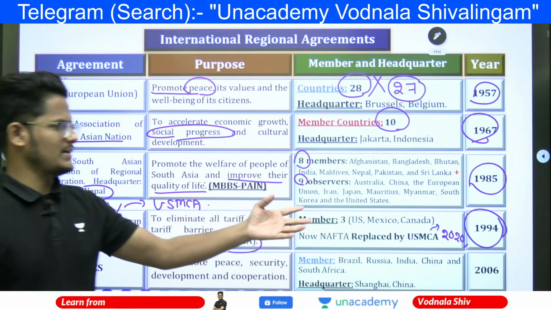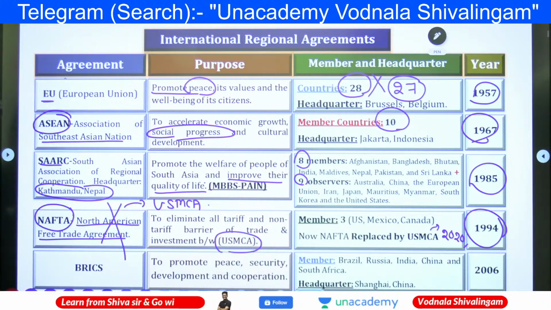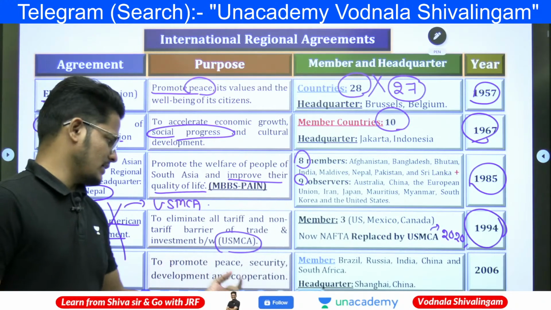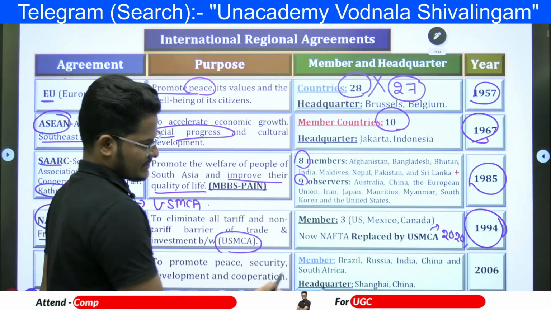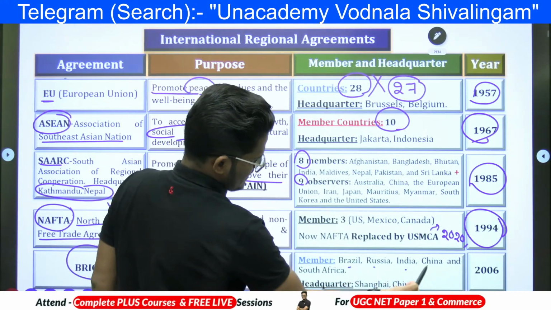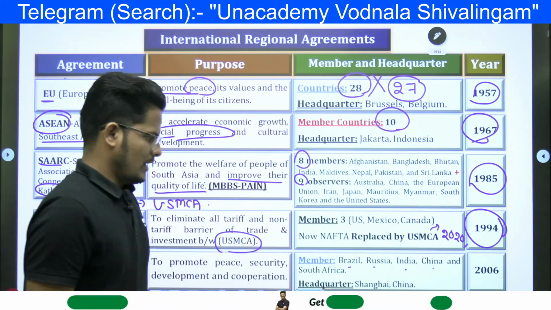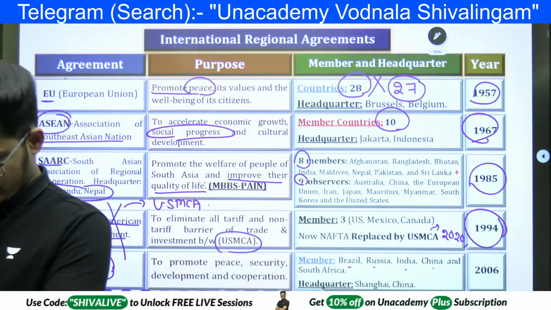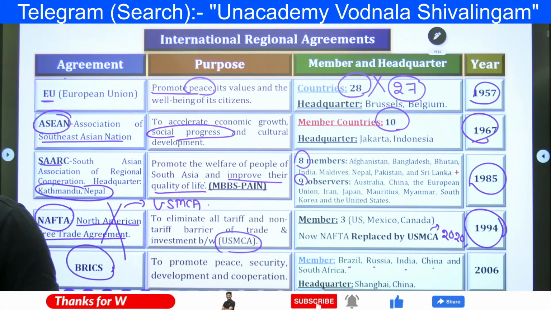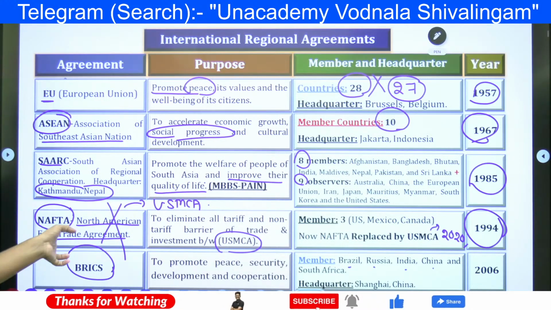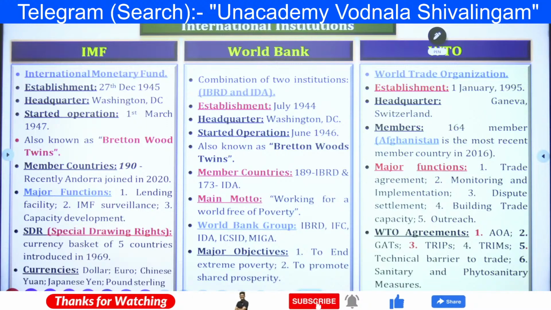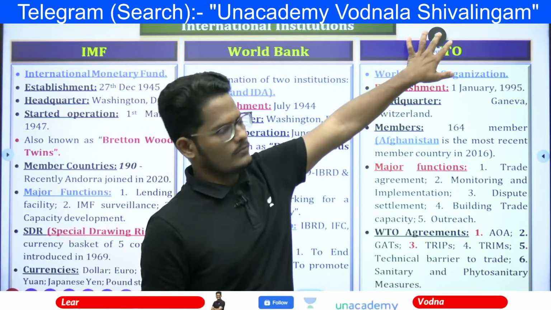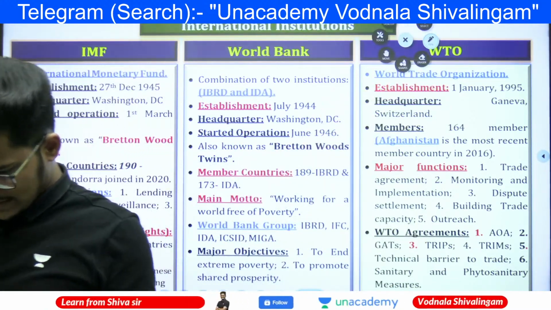Next, there is no shortcut for the observer countries, but if you want to, you can create one. And BRICS. What are the BRICS countries? To promote peace, security, development and cooperation: Brazil, Russia, India, China, and South Africa. Headquarters in Shanghai, China, and it was initiated in 2006. Right? Next. Last and final part.